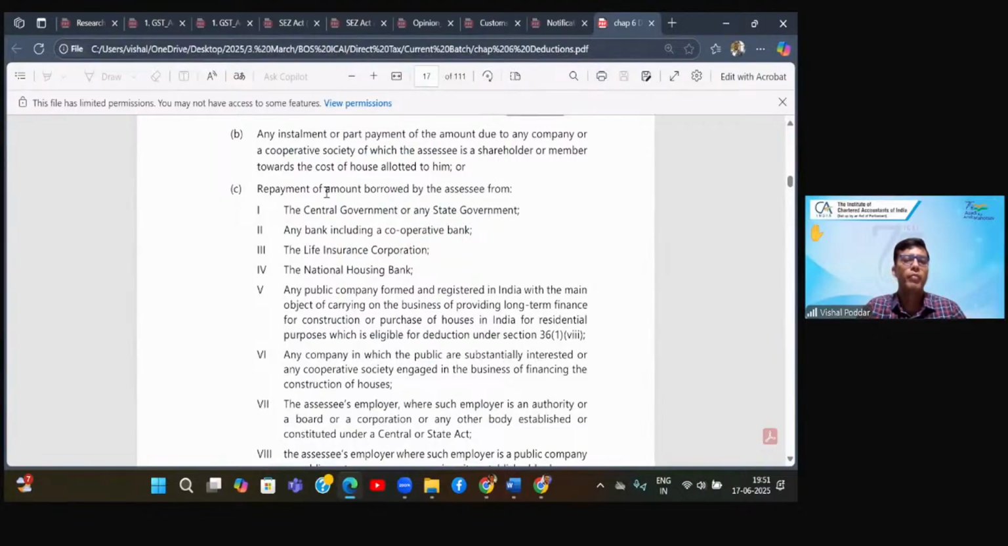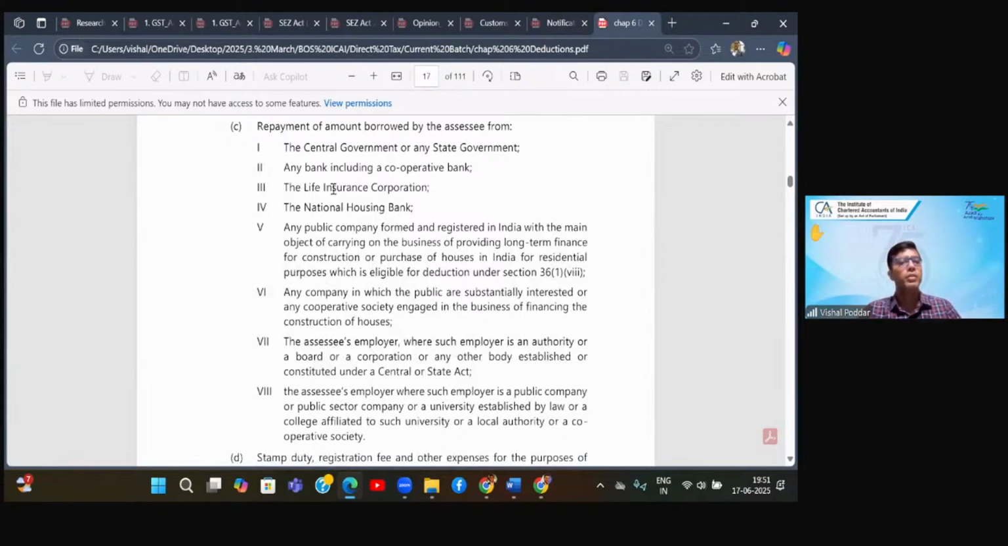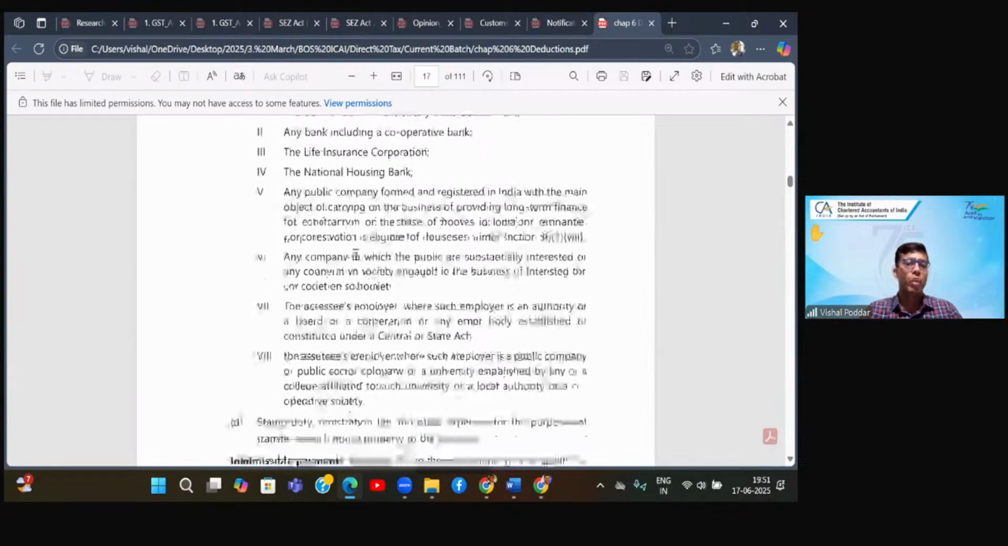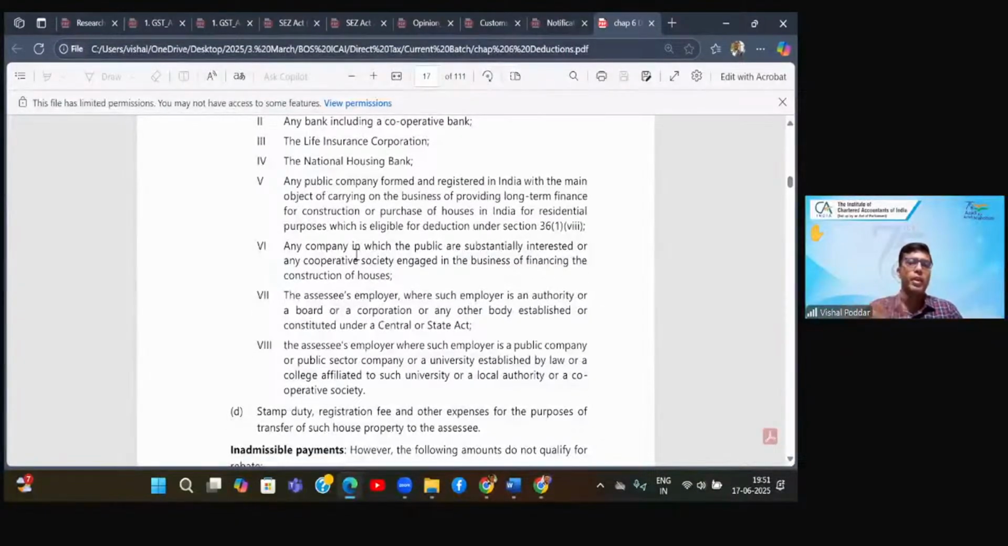So they have clarified from whom you can take the loan. This is again very important. You can take the loan from government or from any bank, which may also be a cooperative bank. You may have taken this housing loan from LIC, from National Housing Bank. You may have taken this from any public sector banking company, which may not actually be a bank, but different types of long-term finance companies which give you loan. Or you can even take it from your employer.